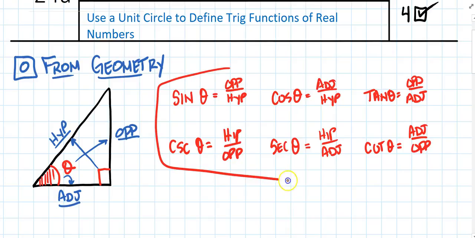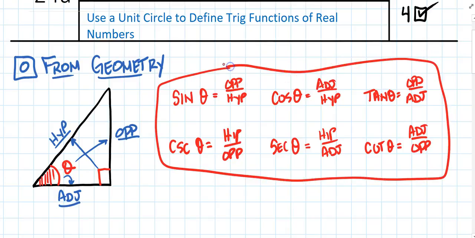So this is where our talk begins. I'm not sure if you were familiar with these or not, but in case you weren't, there's a little 2.5-minute video lesson on the ratios of the sides of a right triangle, and this is where our study of the unit circle is going to begin.